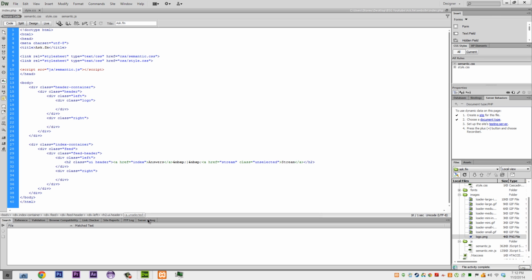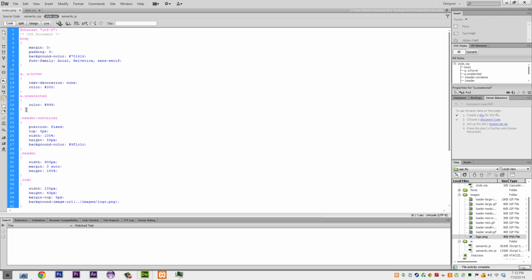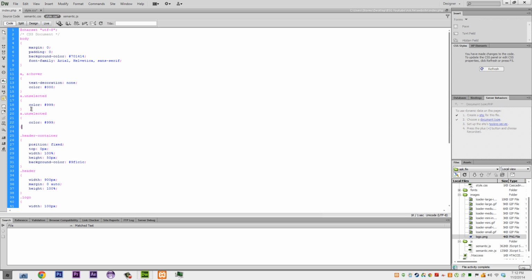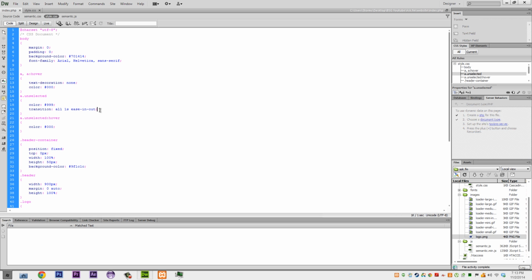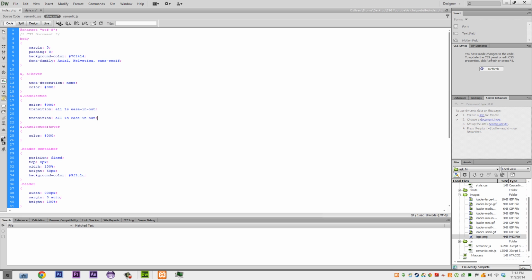And then one final thing that we need to do is if you copy that, then you do a colon hover, we can make that 000. And to be extra nice about it, we can do a transition all 1 second ease-in-out. And if you just copy that, you can do a WebKit one as well.